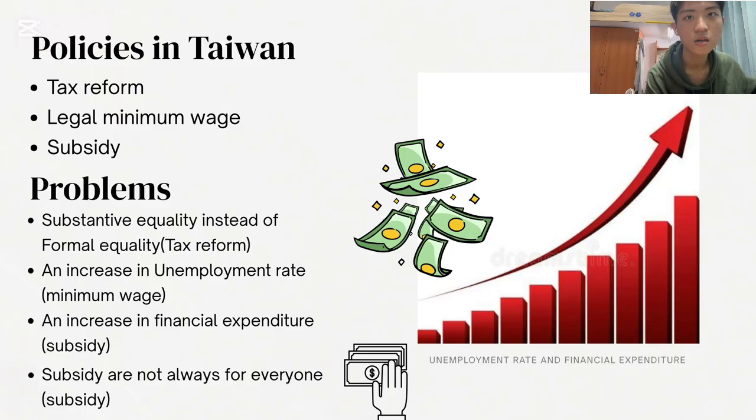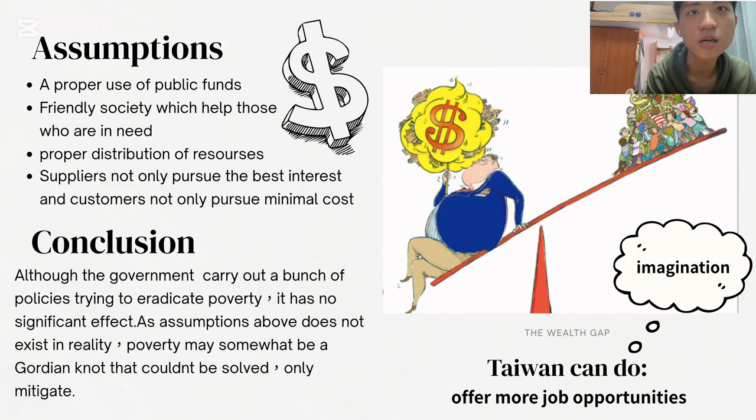And the next page. There are some assumptions that should be set up when discussing the wealth gap. First, a proper use of public funds. Second, a friendly society, which helps others in need. Third, a proper use of resources. And the last is that suppliers don't only pursue the best interest, and customers don't only pursue minimal cost. When the above-mentioned are all satisfied, a more friendly society would emerge.